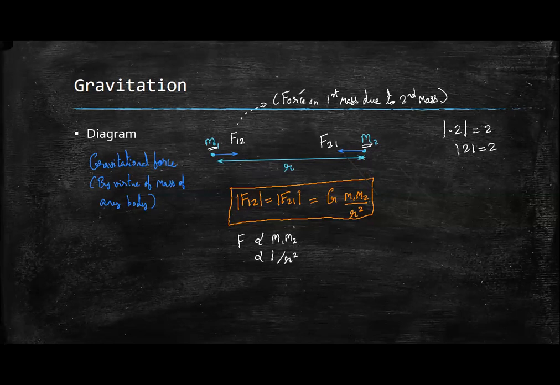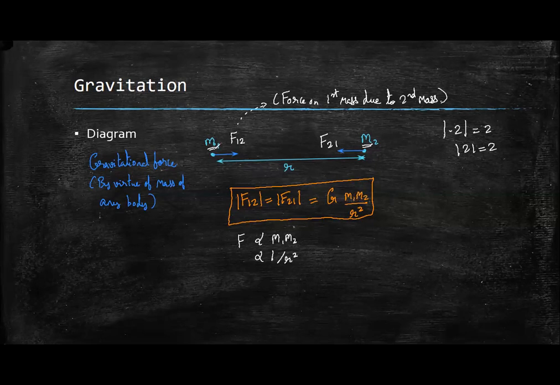Someone is saying, can you explain G M1 M2 divided by R2? It is not R2, it is R square. So sorry, R square. So this is the value of gravitational force.